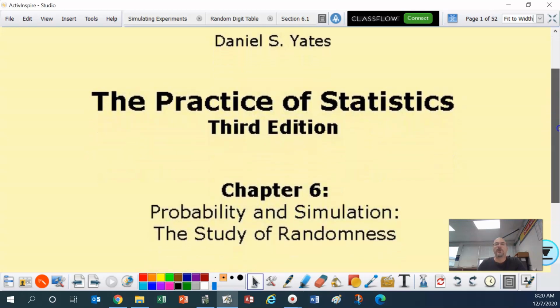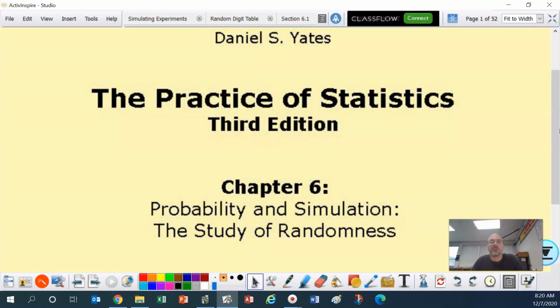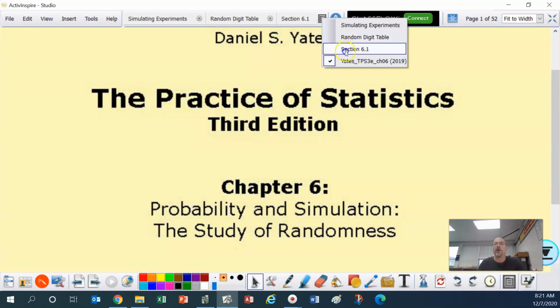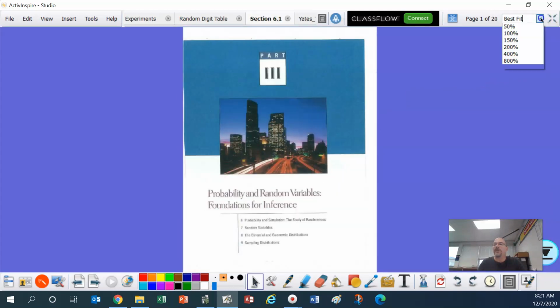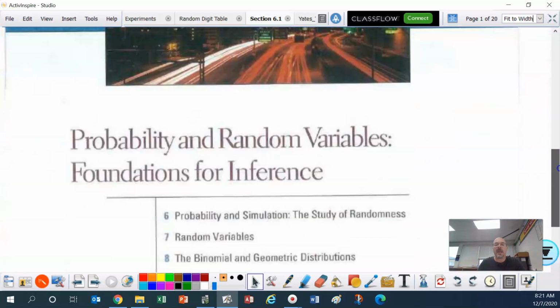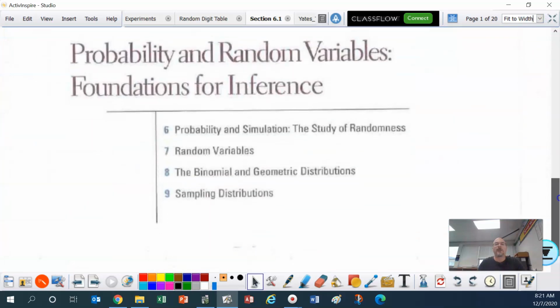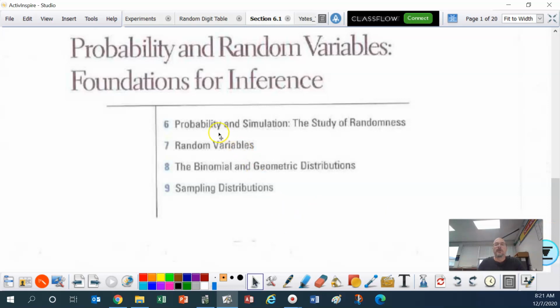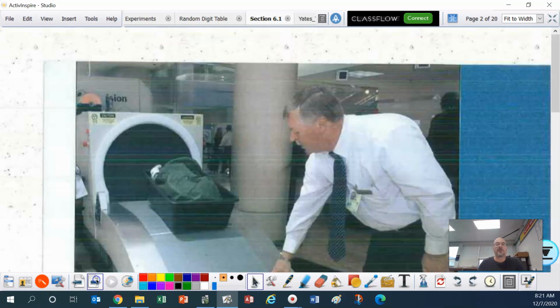We are going to be working on Chapter 6, which is dealing with probability and simulation, the study of randomness. It is an exciting chapter. There are 3 sections in this chapter, so we will be taking a little bit longer on each part. Probability and simulation, the study of randomness, is chapter 6.